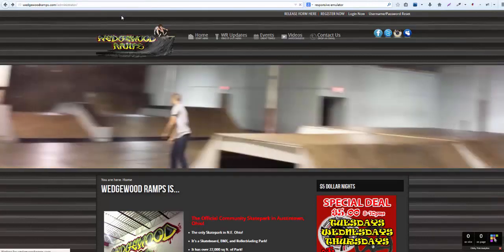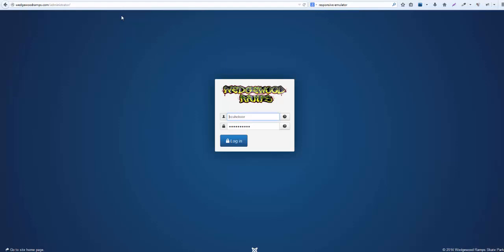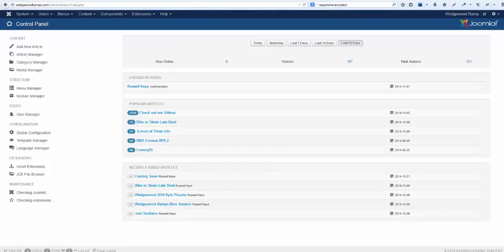So you go to wedgwoodramps.com/administrator. Got your login screen. Log in. And this is your back end. As you can see here on the control panel, if you want to add a new article, you can do it in this area. You can find all of your articles in the article manager.